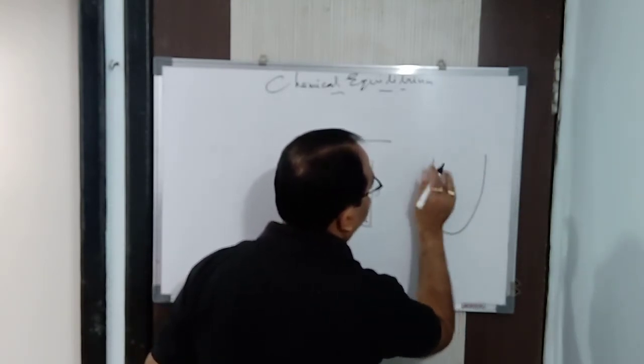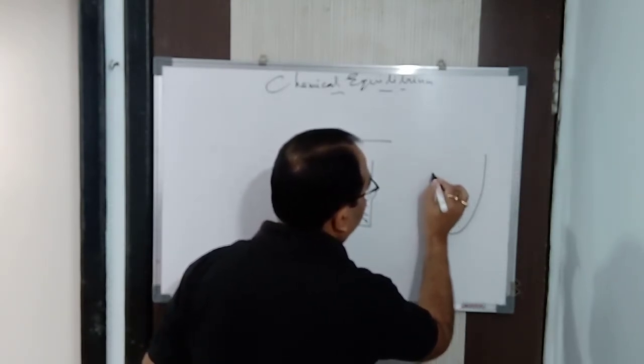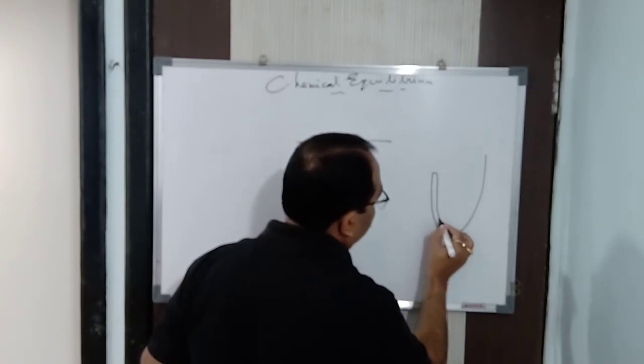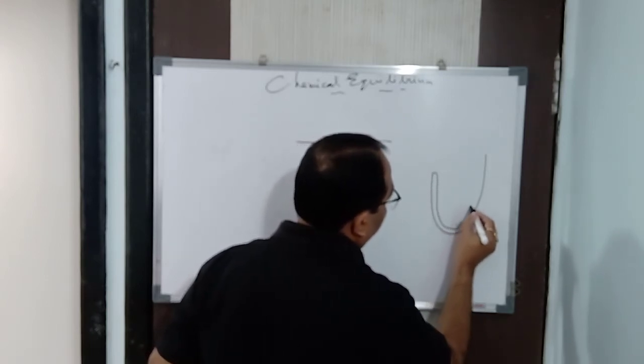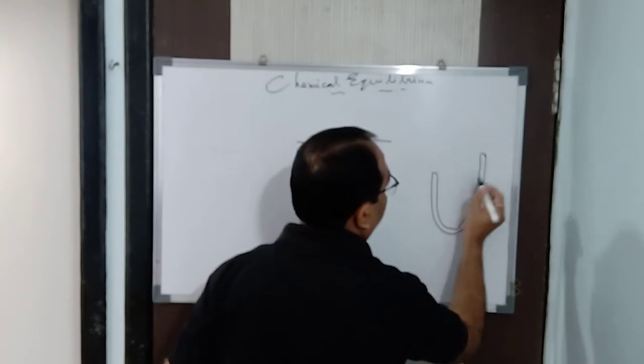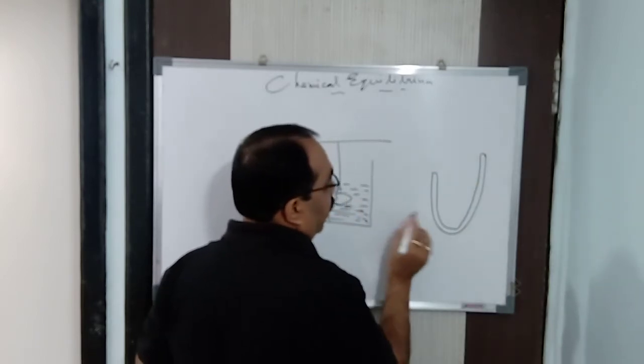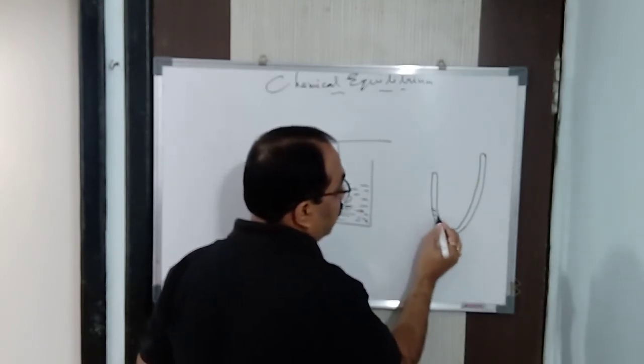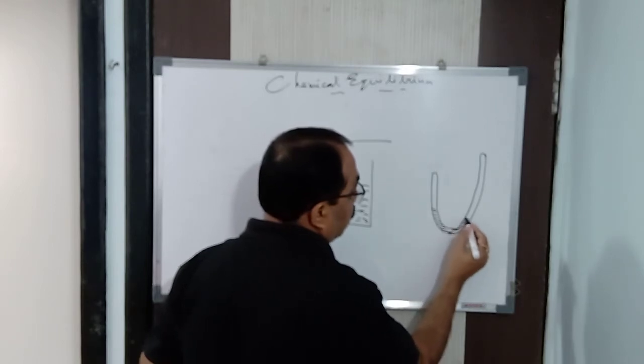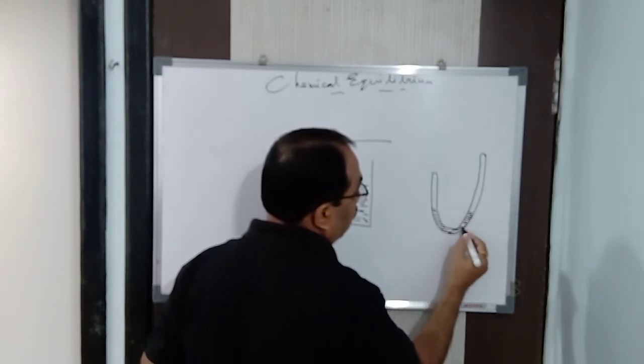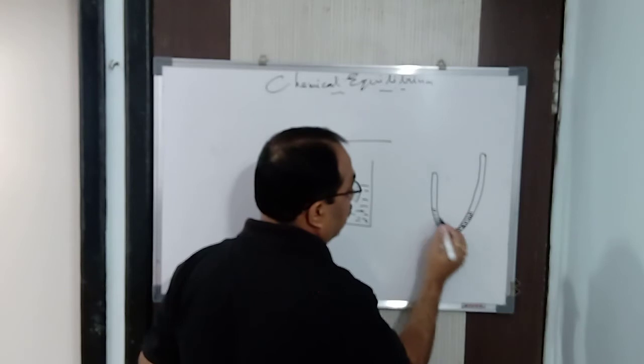U-tube does not mean the net U-tube I am talking about. It's a U-shaped tube. Clear? And here some mercury is present in it, which is going to measure the pressure. Initially the mercury is at the same level.